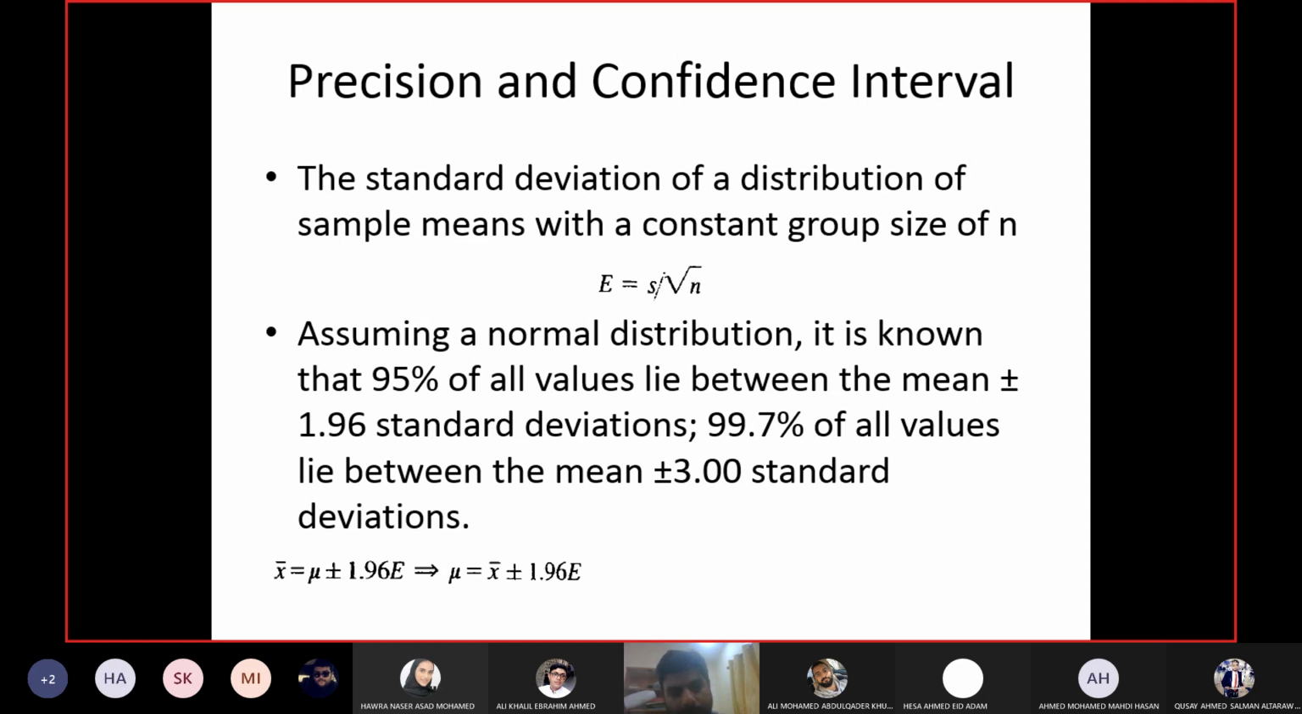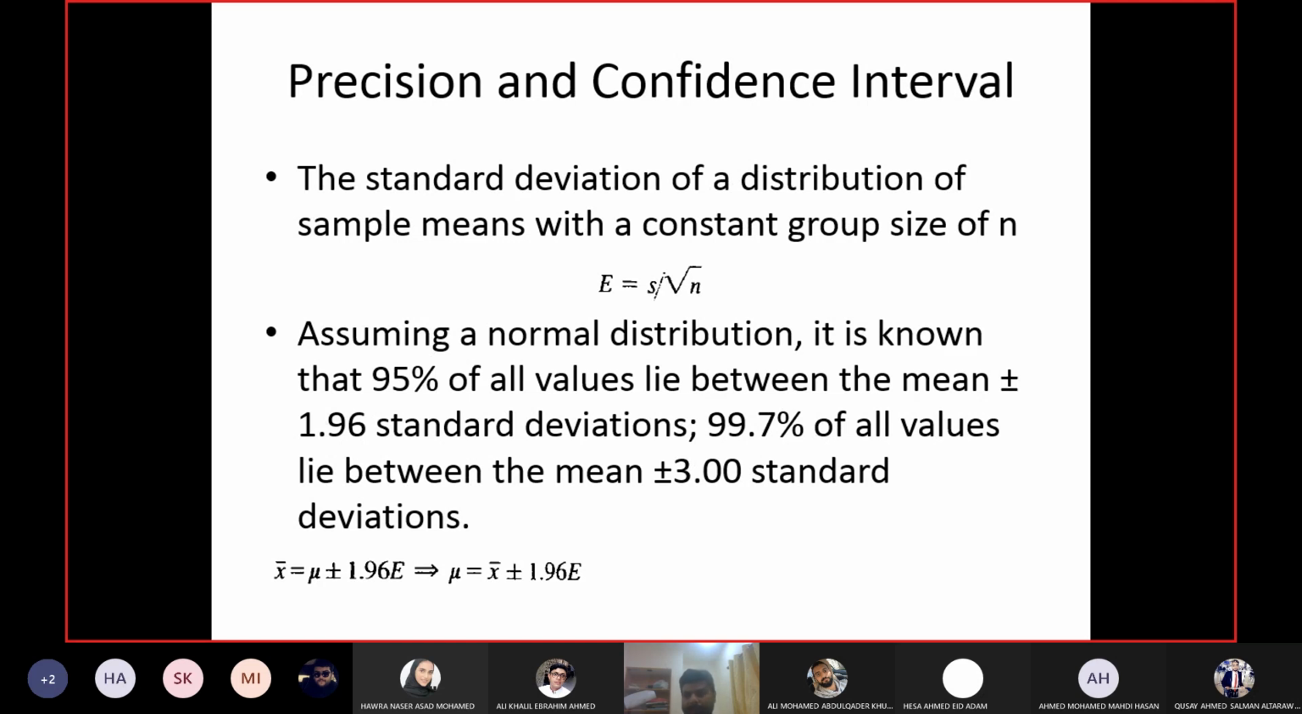Capital E equals S upon root of n, where S is the standard deviation and n is the number of values in your sample. This will be the precision or the standard error of your data set.